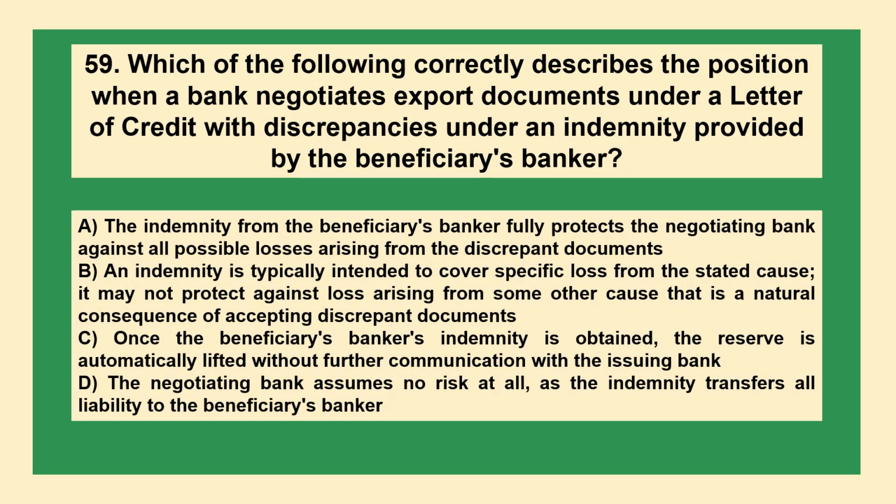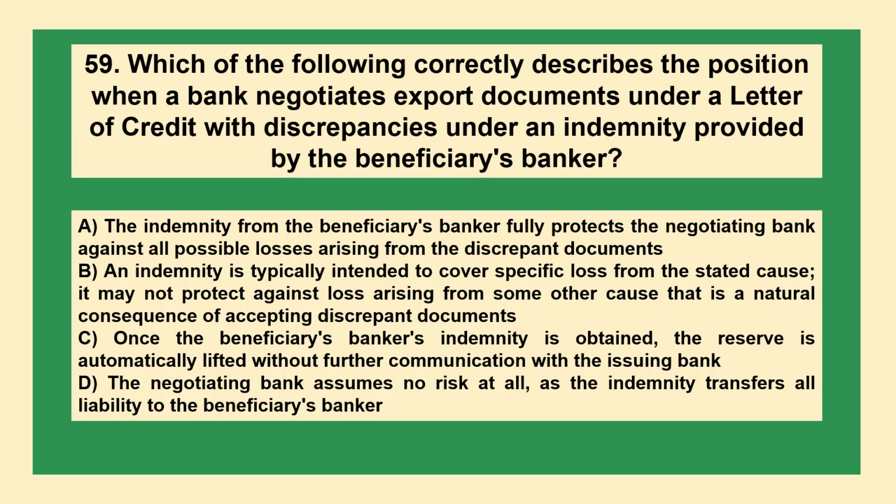Which of the following correctly describes the position when a bank negotiates export documents under a letter of credit with discrepancies under an indemnity provided by the beneficiary's banker? A. The indemnity from the beneficiary's banker fully protects the negotiating bank against all possible losses arising from the discrepant documents. B. An indemnity is typically intended to cover specific loss from the stated cause.